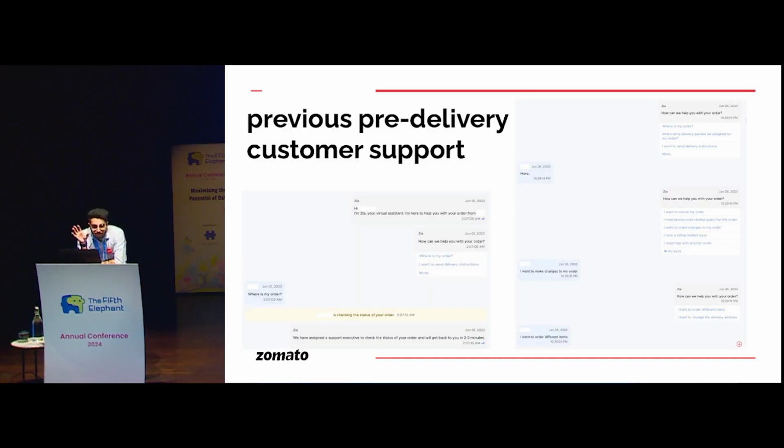So before AI came into the picture, this was the support universe at Zomato. You can go through these screenshots. In the first one, you must have seen these screens, right? All of you are aware of these screens. In the first screenshot, you can see that the customer tapped the "Where is my order" option, and the bot quickly escalated to a human agent. In the second screenshot, in the last message, the customer finally wanted to order different items, but he or she had to go through a fixed set of options defined by us in order to get to that node. So you can imagine what kind of problems existed before AI came into the picture.